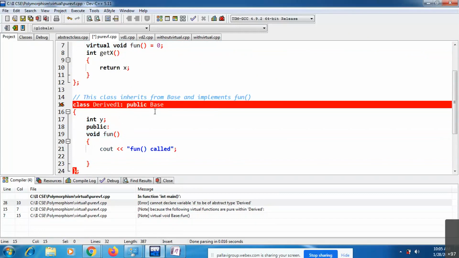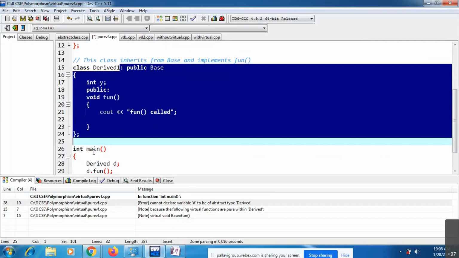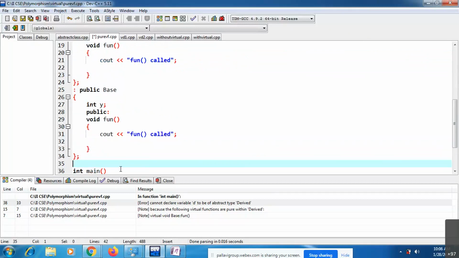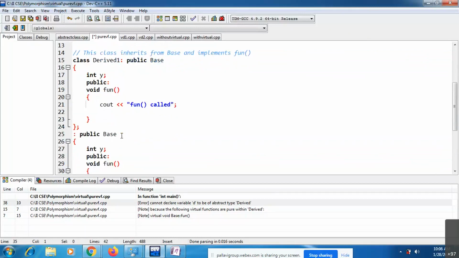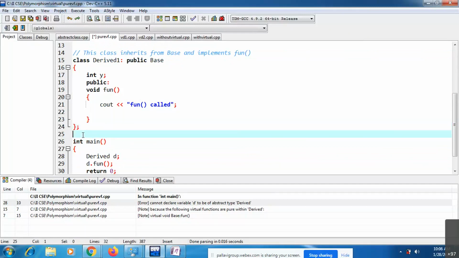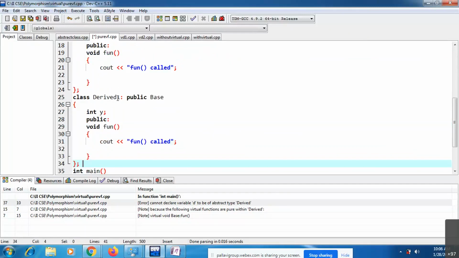The same way, I have one more class. I'm copying this entire thing and deriving one more class, derived two, from the base class. In this derived two also you must override that virtual function. Otherwise this derived two also will become an abstract class.